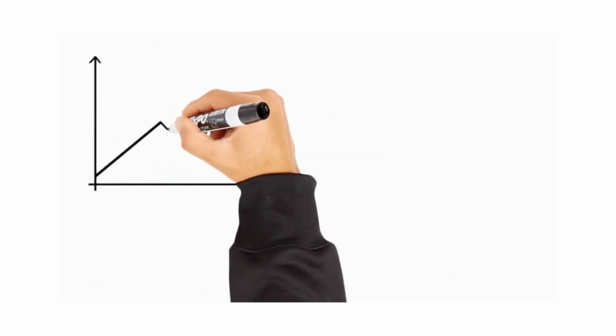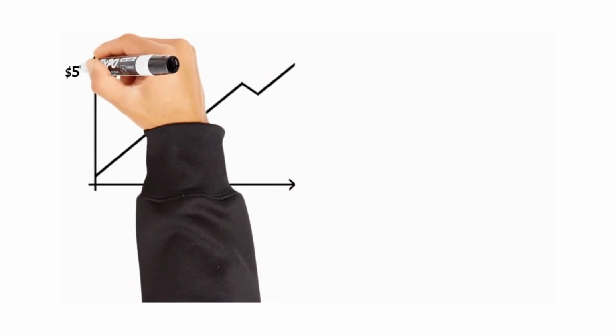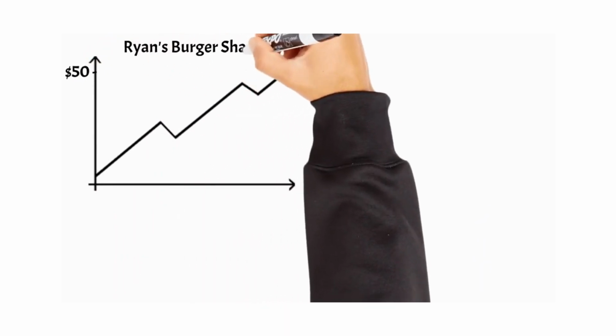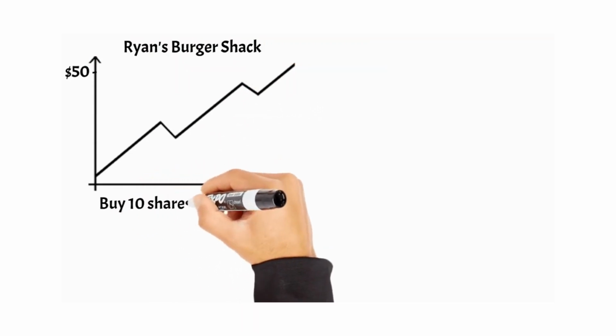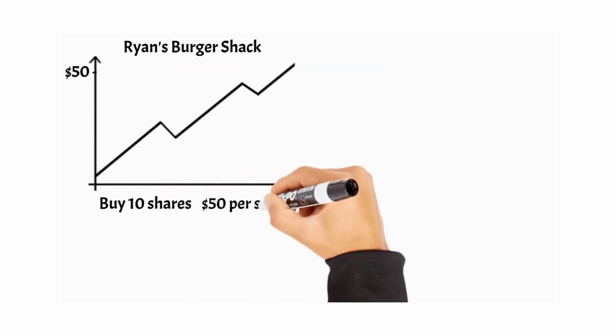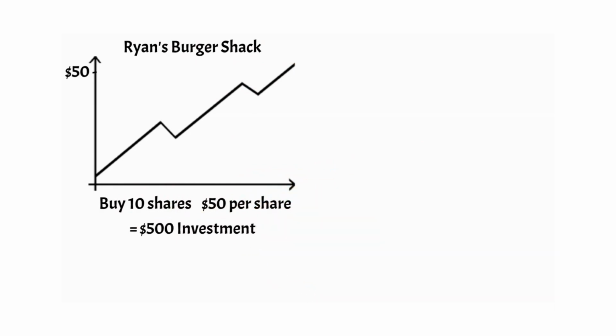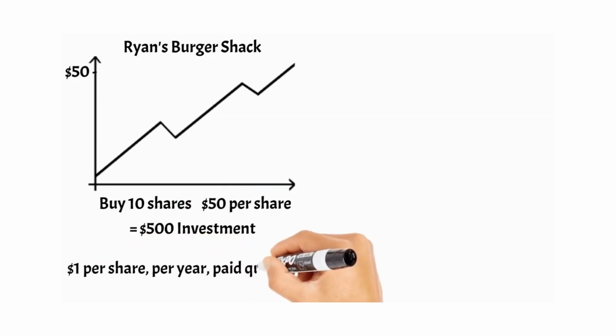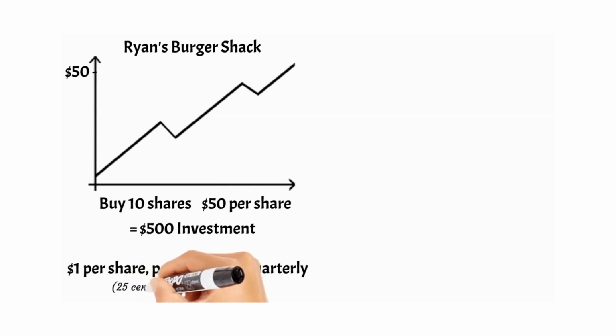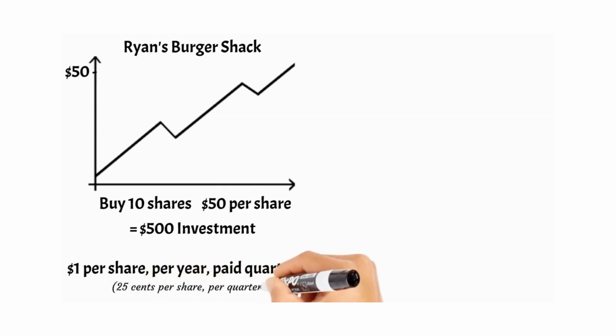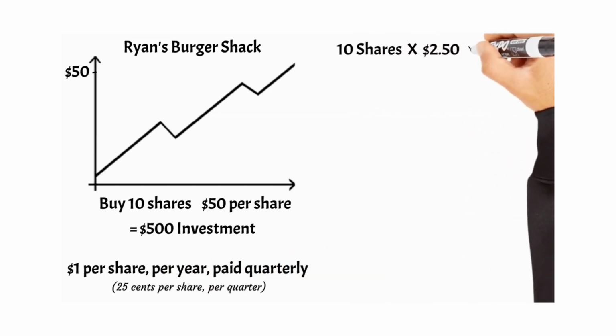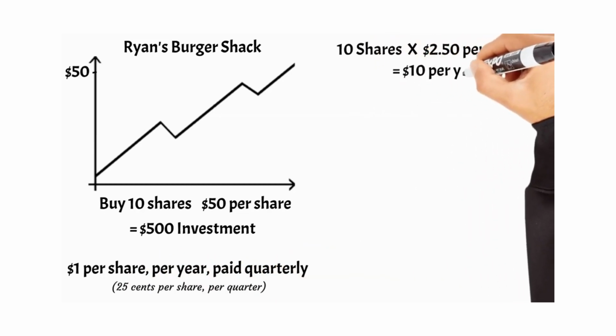Now that we have covered the basics of dividends, I'd like to take you through a quick example of what your return may look like if you invest in a dividend-paying company. Let's imagine you invest in this fictional company, Ryan's Burger Shack, and buy 10 shares. These shares cost $50 a share for a total investment of $500. Ryan's Burger Shack pays dividends of $1 per share per year and will make payments every quarter. Since the payments are quarterly, this means that the $1 dividend will be split into 4 payments of 25 cents each for each share you own. Since we have 10 shares, we will be paid $2.50 each quarter, or $10 per year.